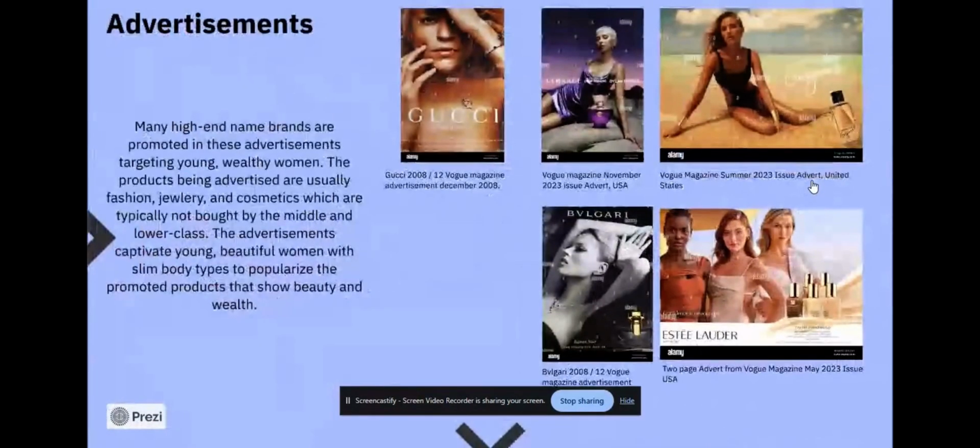To start us off, you asked us to identify characteristics used in advertisements to target the audience. Vogue uses many high-end brands in their ads that target young, wealthy women. The products being advertised are usually fashion, jewelry, and cosmetics, which are typically not bought by the middle and lower class in high-end names. The advertisements captivate young, beautiful women with slim body types to popularize the promoted products that show beauty and wealth. And in the ads, you can see here that I included some of the high-end name brands like Gucci and Versace.